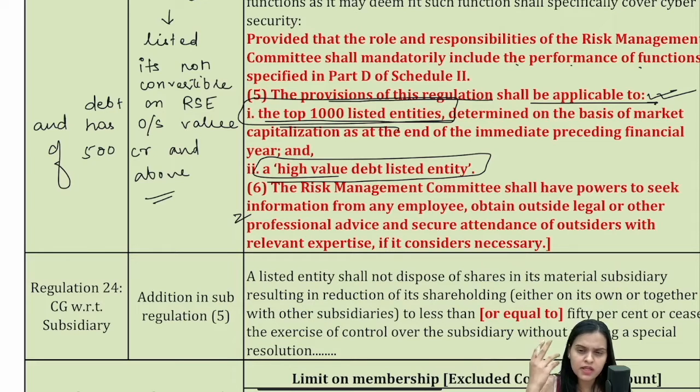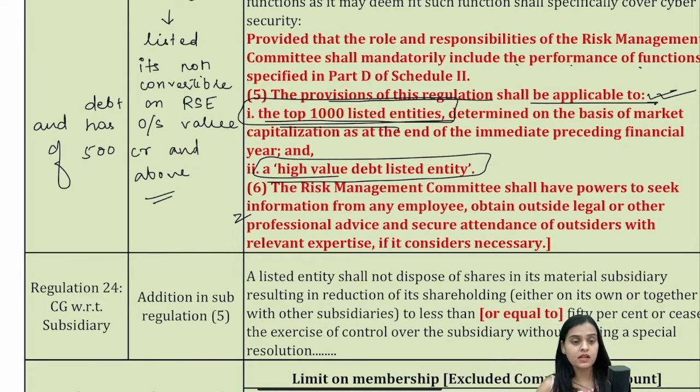Earlier, in initial times, it was applicable for only top 100 companies. Now it is top 1000 listed entities and high value debt listed entities. So these type of entities have to form a risk management committee, and they have to comply with the meetings. That means they have to meet twice every year. Earlier, there was a requirement of just one meeting every year. Now, considering the risk and the exposure for the companies, two meetings must be done. Their gap should not exceed 180 days, right?